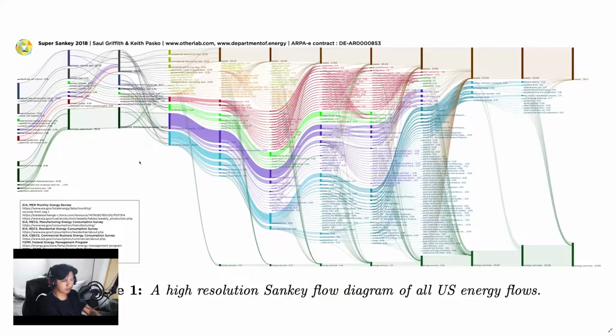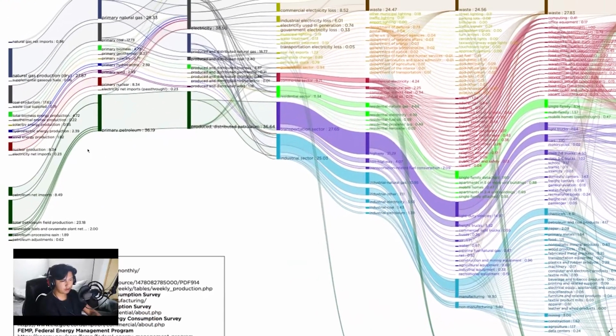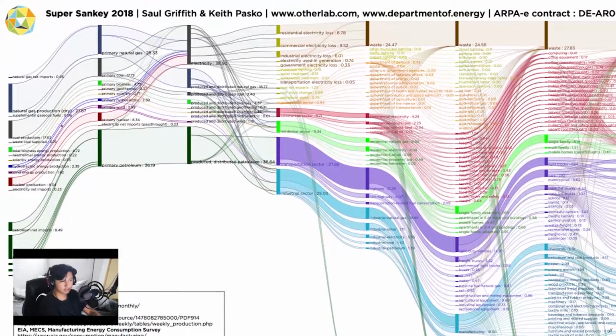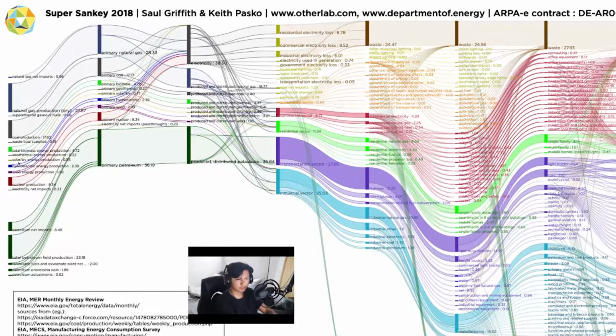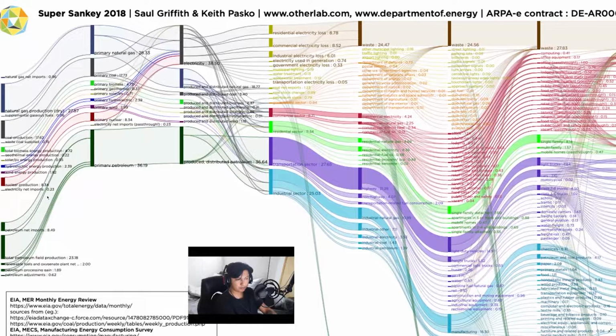This beginning part of the diagram shows all of our energy sources: our natural gas, coal, our renewable energy, and we have oil over here. Of these, the first, second, and the last one are our fossil fuels. And as we move through the flow of the diagram, we can see how these fossil fuels are a big chunk of how our energy sources are being converted.